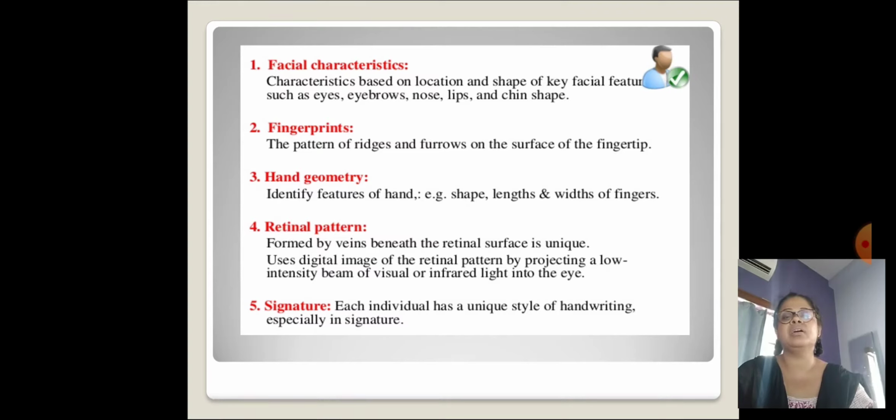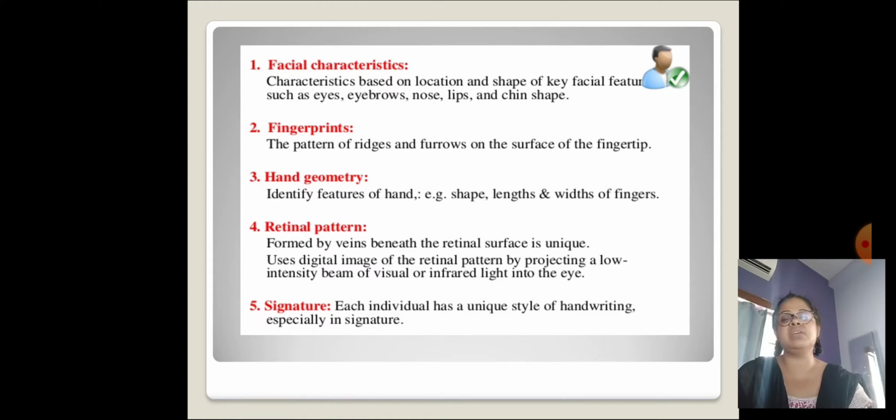Fingerprint: the pattern of ridges and furrows on the surface of the fingertip. Hand geometry: identifies features of the hand, for example the shape, length, and width of fingers. Retinal pattern: the pattern formed by veins beneath the retinal surface is unique.